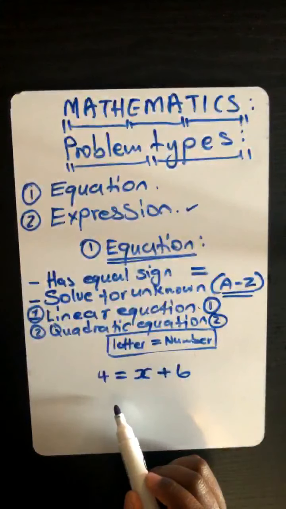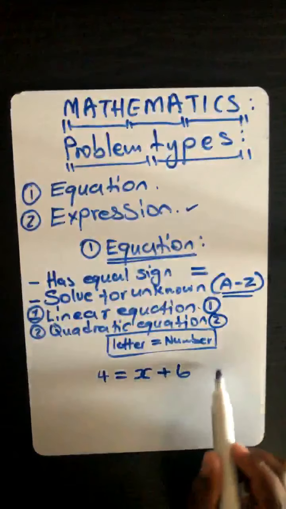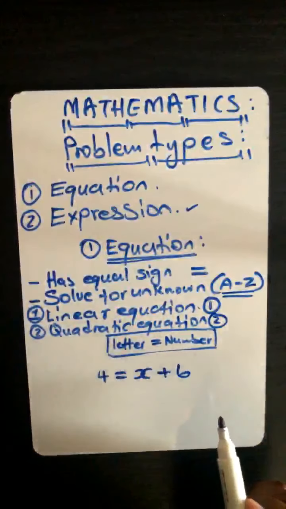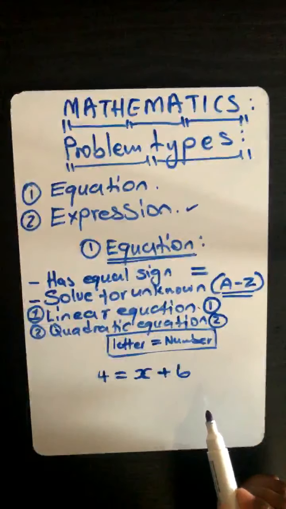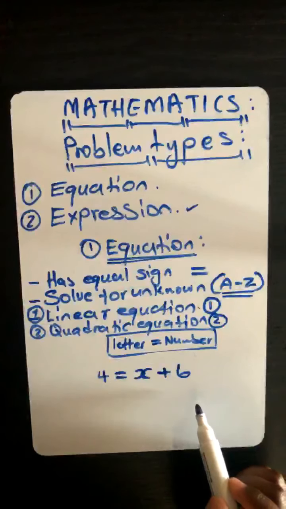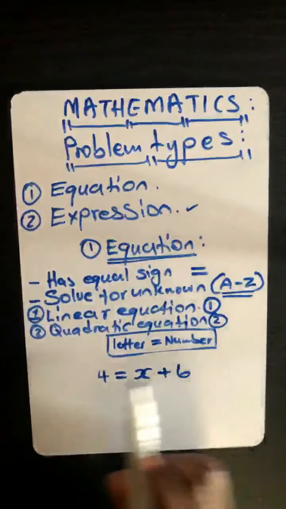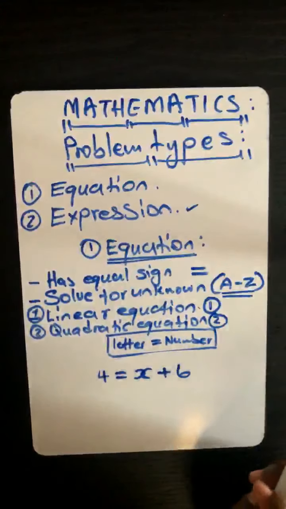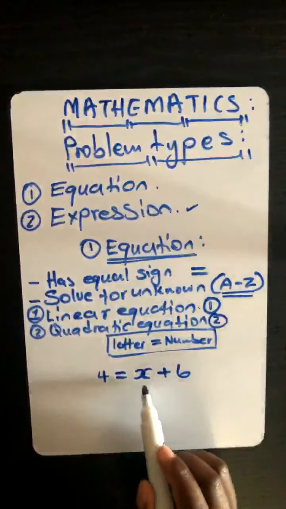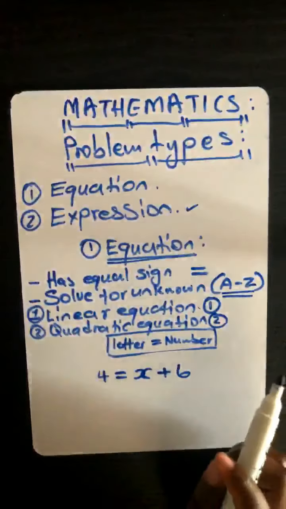Come again. Okay, what is this? Linear equation. 100%. So now let's solve. What is the unknown there? It's x. Okay, the unknown is x. So that means we solve for x, isn't it?